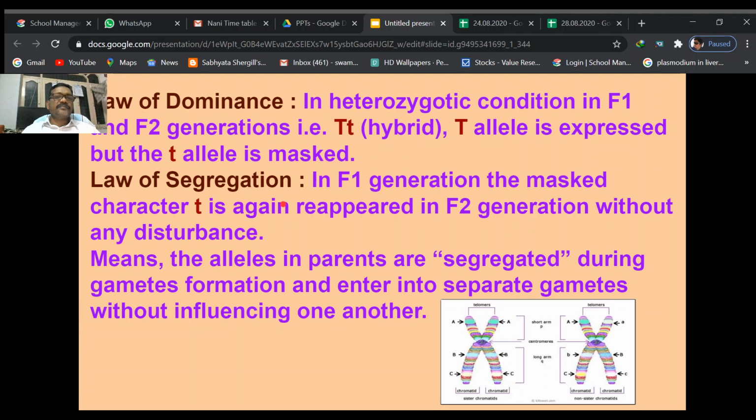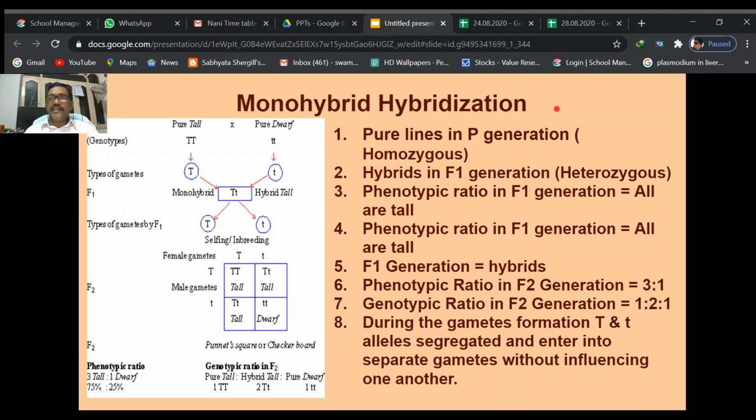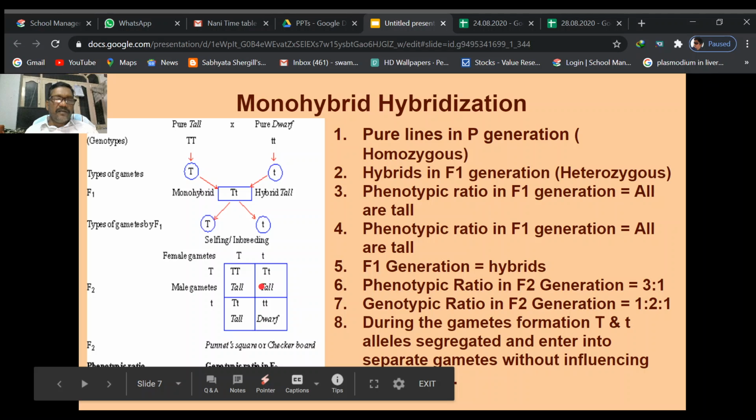Okay. Once again, if you recall, the law of dominance means that in heterozygous condition, in the F1 generation or in the F2 generation, we find heterozygous condition. This is the F1 generation, these all are heterozygous in condition. In the F2 generation, we found a 2:1 ratio; these are the heterozygous dominant.